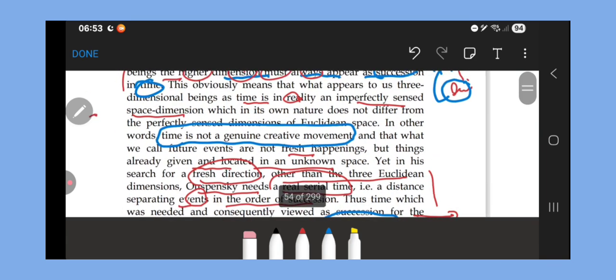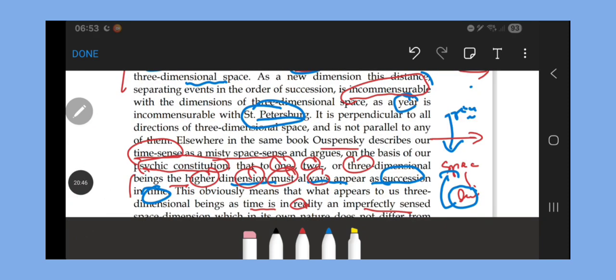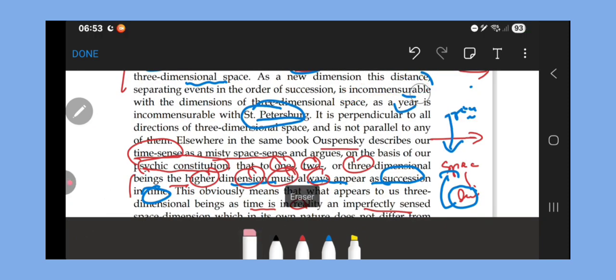Okay, what else does he say? As a new dimension, this distance separating events in order of succession is incommensurable with the dimensions of three-dimensional space. The year is incommensurable with St. Petersburg. It is perpendicular to all of the three dimensions. It's not parallel to any of them.